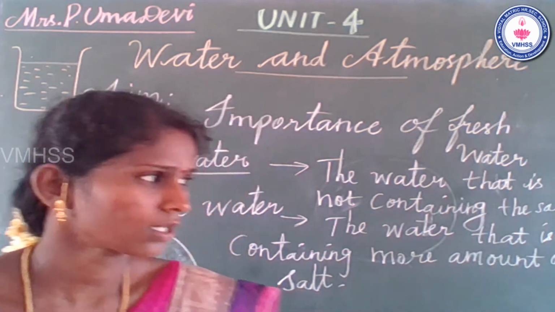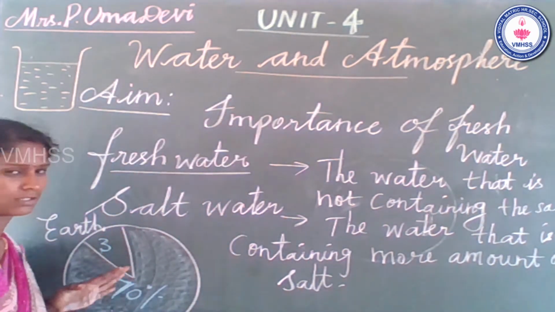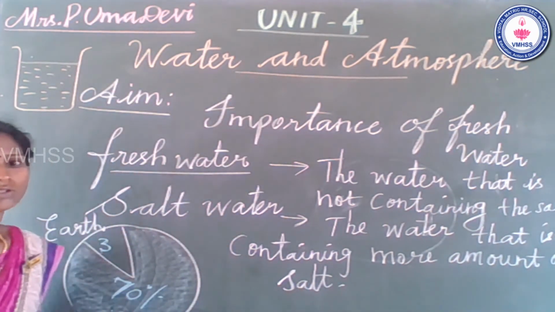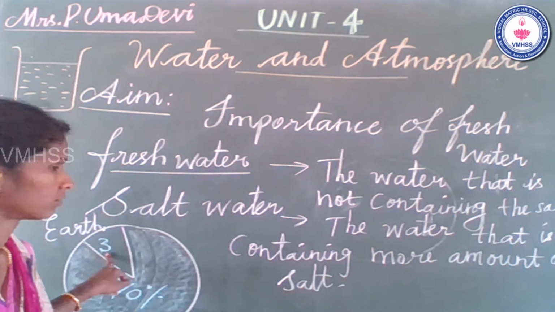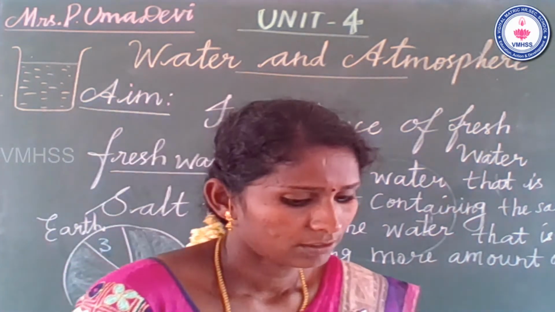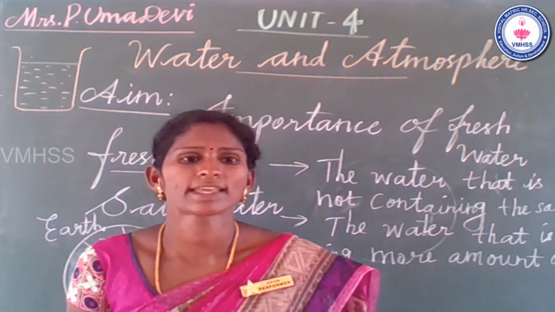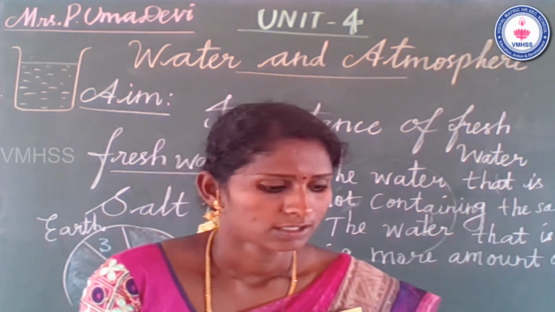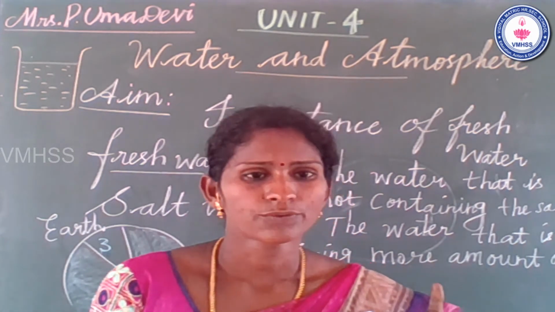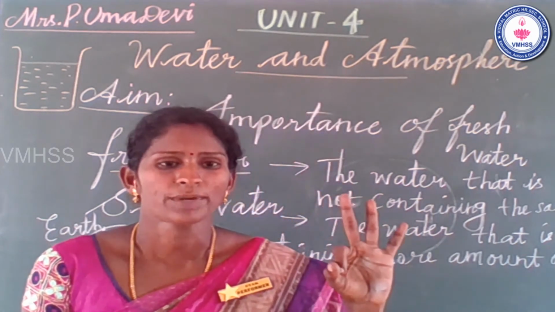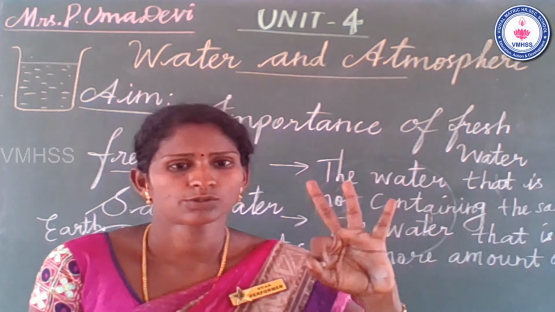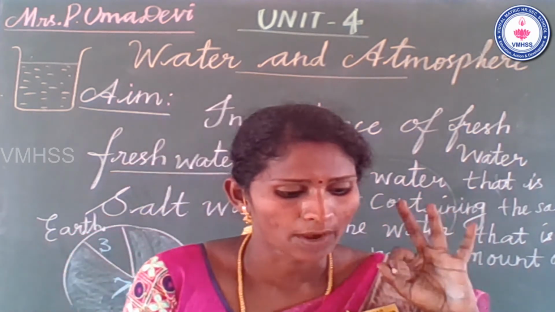The water surface on earth is 100 parts, but usable fresh water is only 3 parts. How many parts? 3 parts. That is one of the main points.